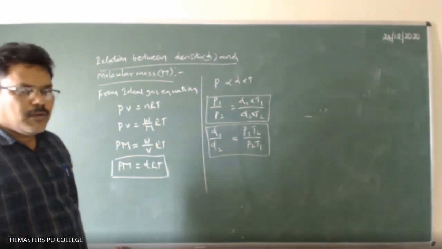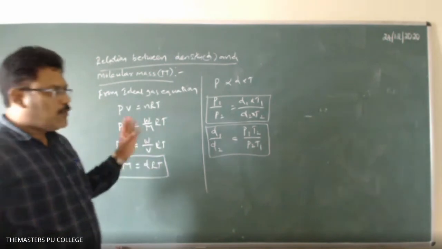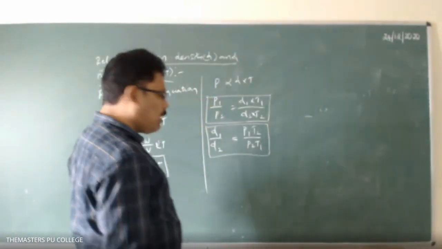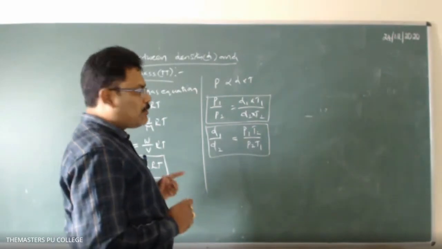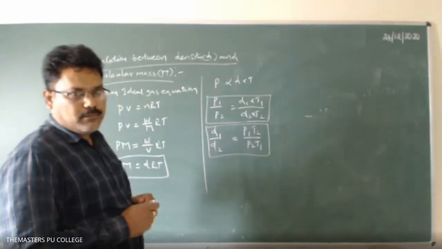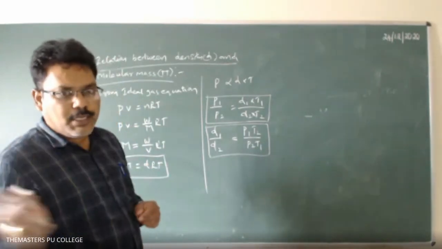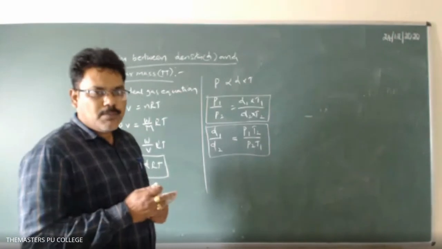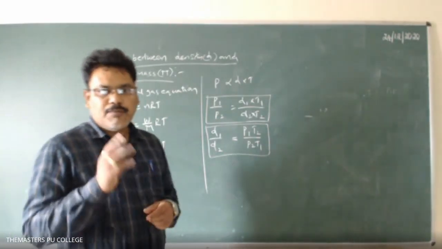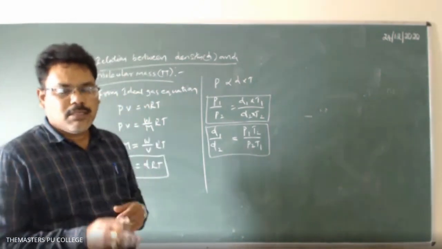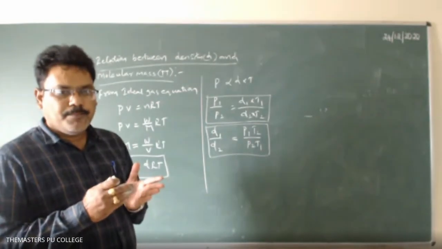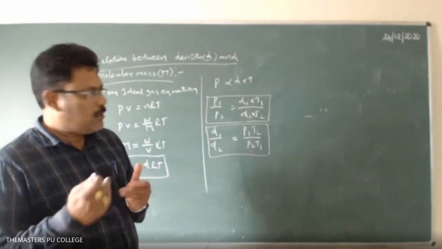So remember all the formulas. If you do not remember a formula, you can derive it from the given data using the unique formula, the ideal gas equation, PV equal to nRT. From that you get Boyle's law, Charles' law, and Avogadro's law formulas.